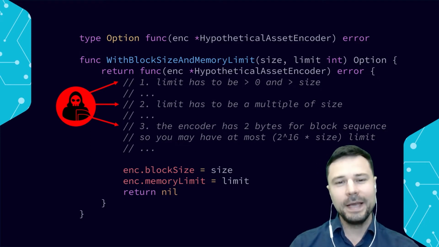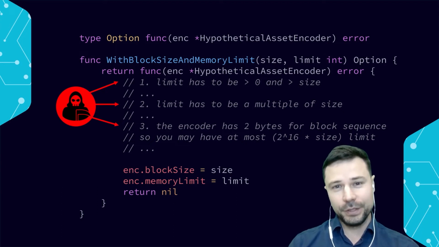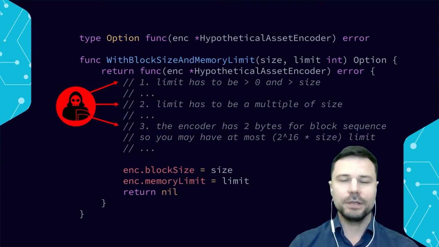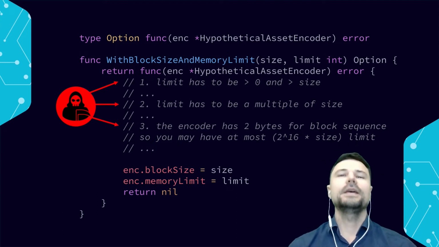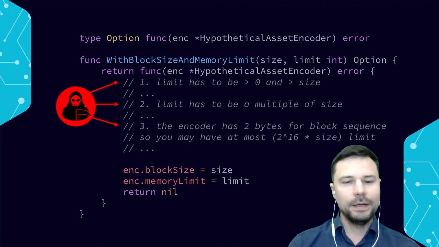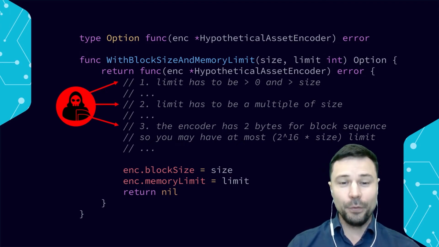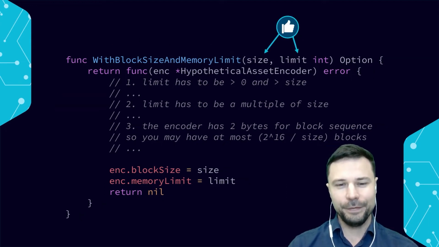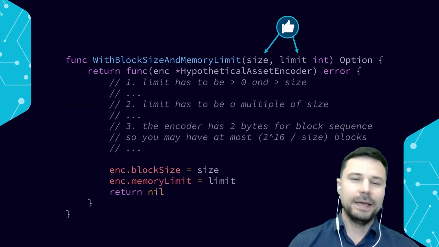Well, we'll write an option in such a way that we validate all those areas of interaction. We try to forecast them, threat model a little bit, and build that threat modeling into the code in such a way that when we finally assign block size and memory limit to our encoder, they were proven to be correct. They were proven to be safe. And then we return a nil.